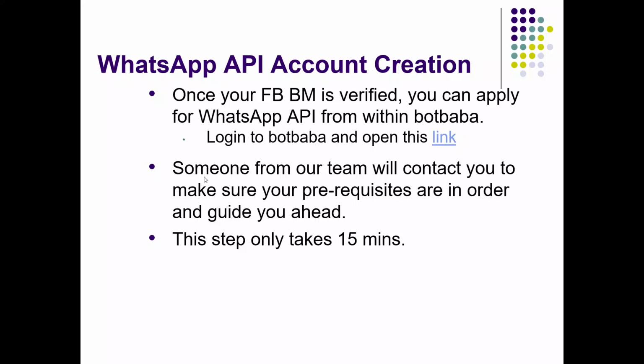And once you click on that link and you submit the WhatsApp application, someone from our team will contact you to make sure your prerequisites are in order and they will take it ahead. This step only takes about 15 minutes. So once you schedule a time with the representative of BotBaba, they will probably schedule an AnyDesk session or a Zoom call. A screen sharing session is needed, and it will only take 15 minutes.